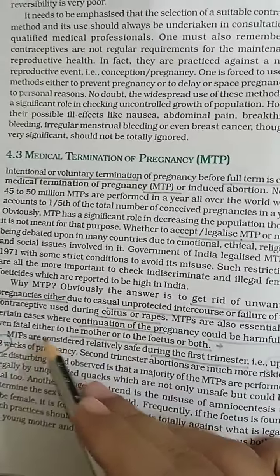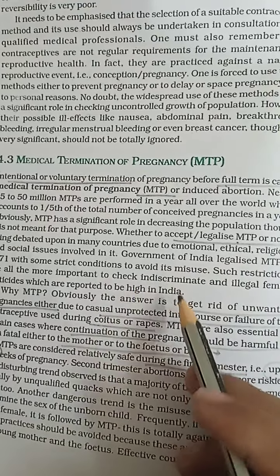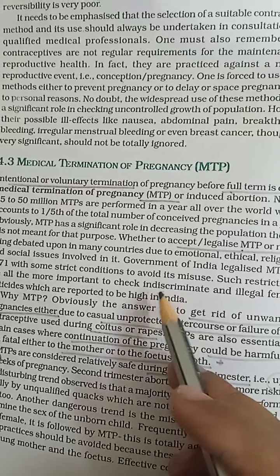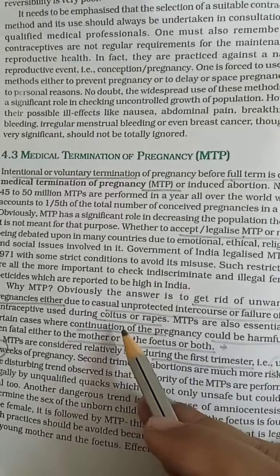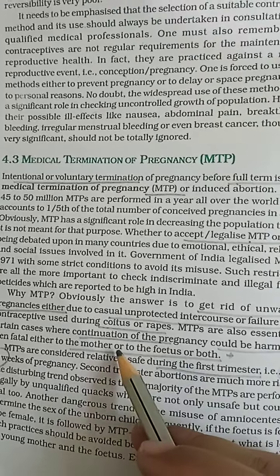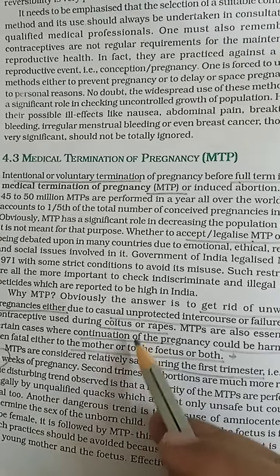Very important point: MTP is legalized only in very restricted conditions, when continuation of the pregnancy is harmful to both mother and child, or in rape cases.